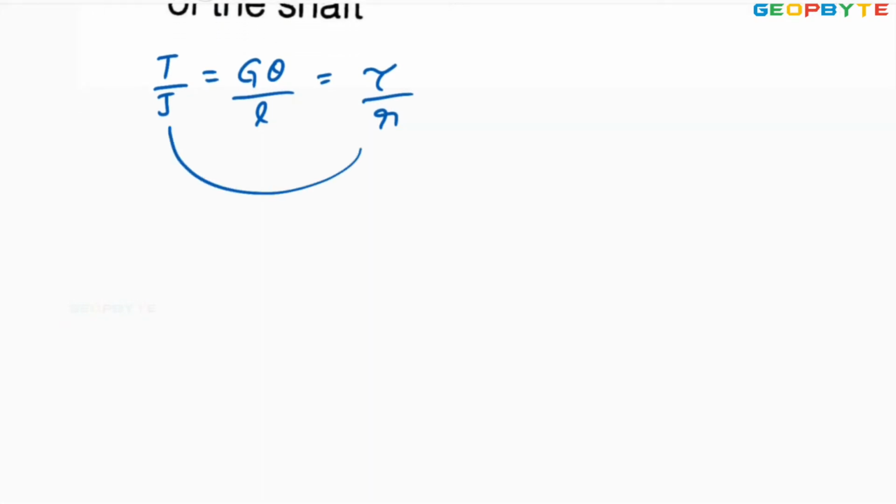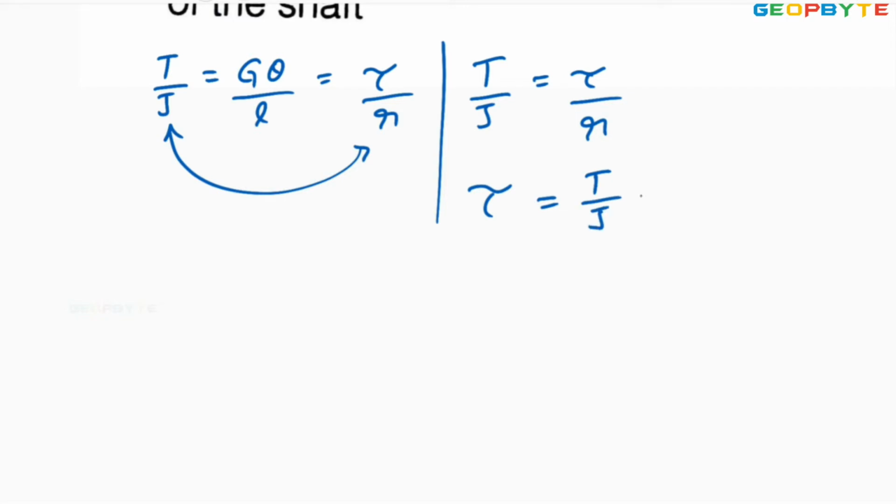From this you take the first and the last relation. I can write that T by J equal to tau by R. Therefore, the shear stress tau equal to T by J into R, where R is the radial distance or R is the radius of the shaft. When the radial distance is increasing from the center, definitely shear stress increases. Reverse also possible. When the radial distance is decreasing, definitely shear stress decreases.